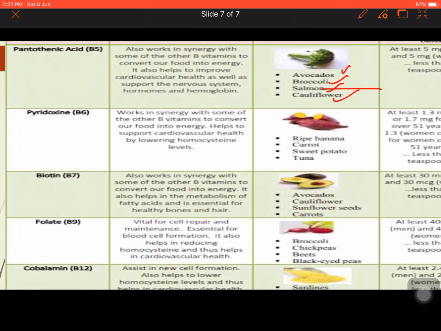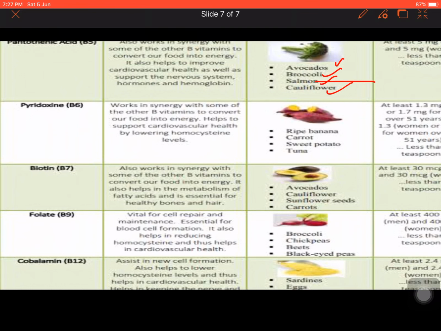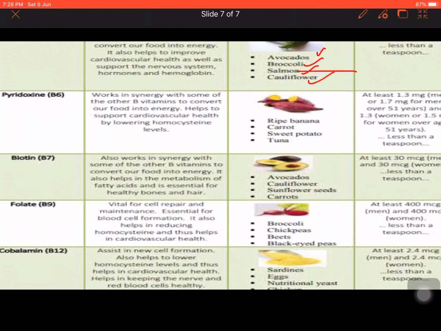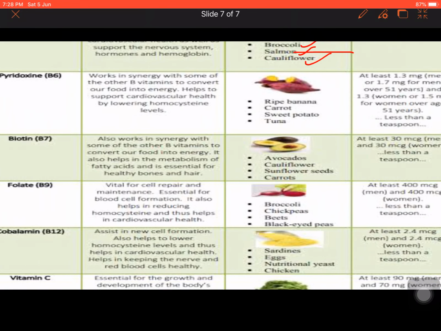Now next comes pyridoxine or vitamin B6. It works in synergy with some other B vitamins. It also helps in lowering the homocysteine levels in our body, and it helps to maintain good cardiovascular health. Please go through your textbook also, where you will see how each and every vitamin works, their sources, their functions and their minimum daily requirement.